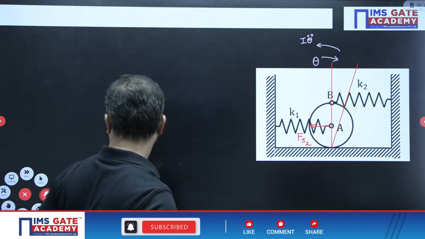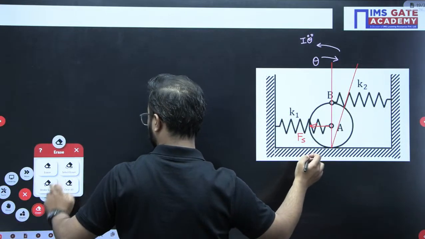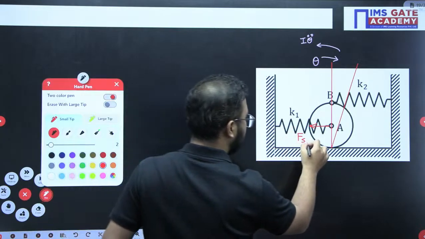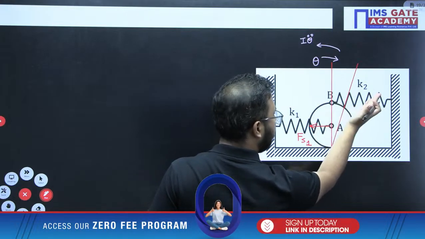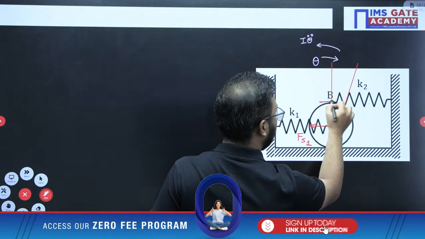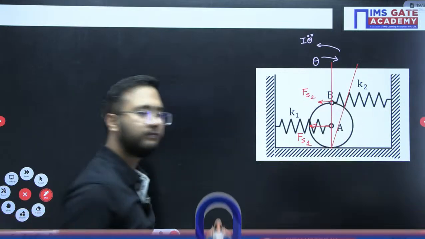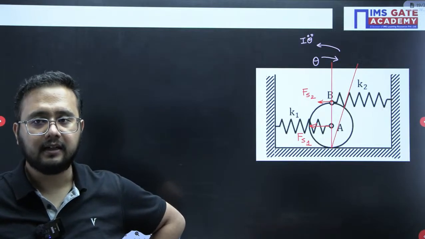But the upper spring, let us mention the name as it is, because the stiffness K1 they have mentioned, right? So this is Fs1. This is K2, so Fs2, but it is getting compressed. To oppose that compression, spring force will act like this, Fs2. Is it clear?